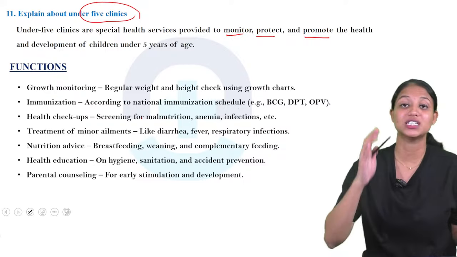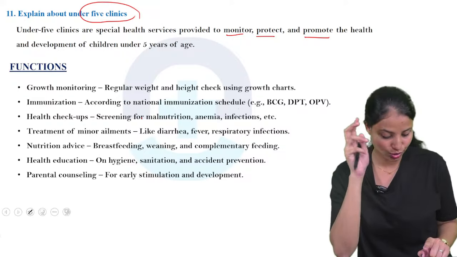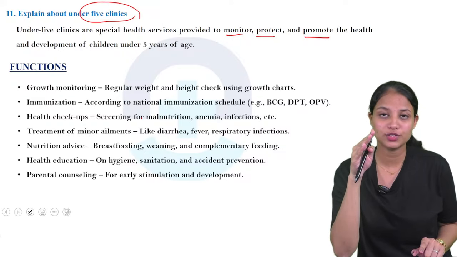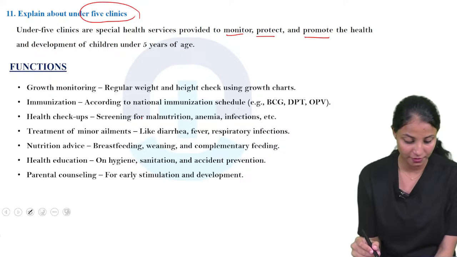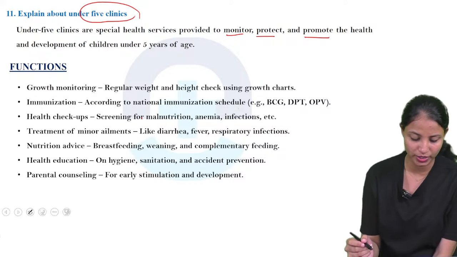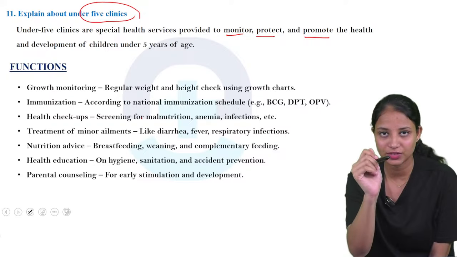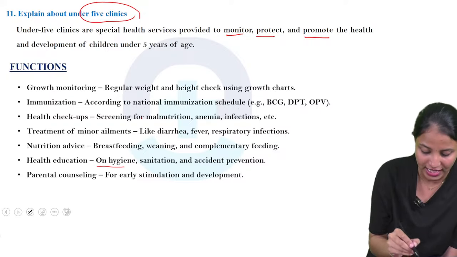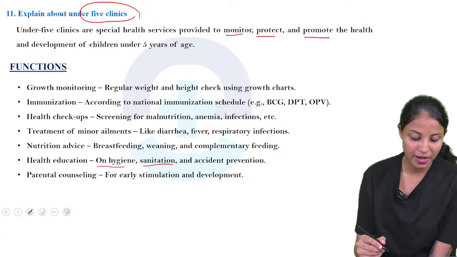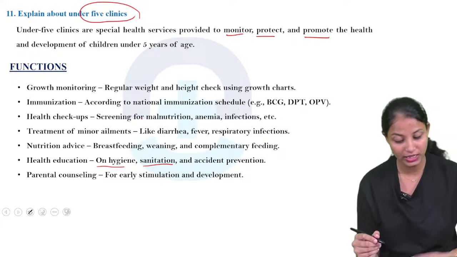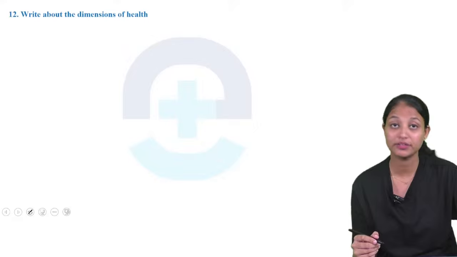Breastfeeding, weaning, and complementary feeding, because these are under 5 children, so breastfeeding will be there in the age of 1 or 2. Then we want to give health education. For the mothers we will give health education on hygiene, sanitation and accident prevention. Parental counseling we give for early stimulation and development. So this is our 11th question.